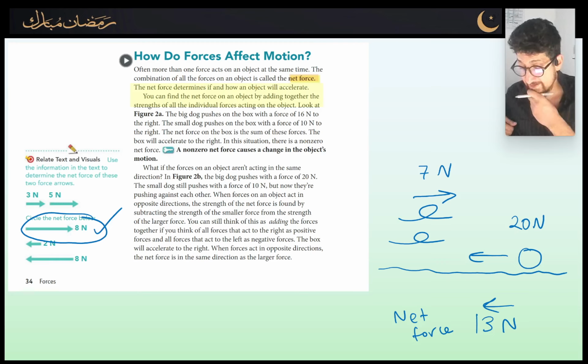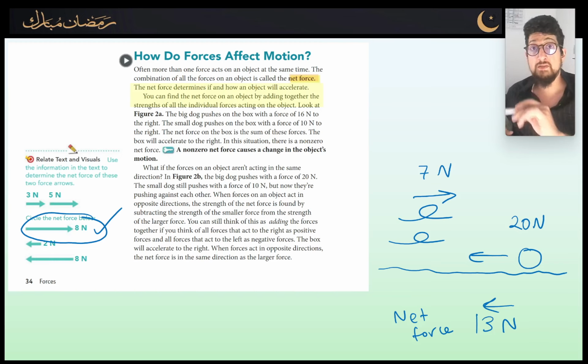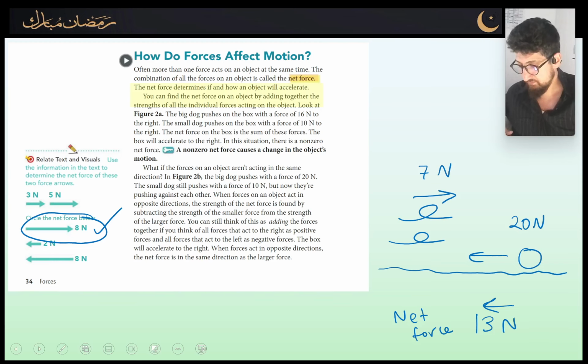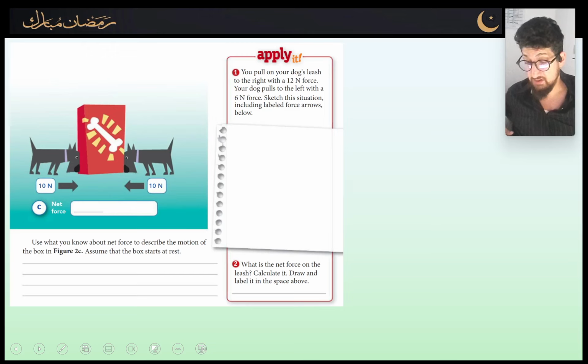Okay? So by now you would have figured out that if all the forces are balanced, if all the forces are in equilibrium, then there is no net force acting on the object. And if that's the case, then the object's not going anywhere. It's not in motion, it's not moving. But if there is an overall net force acting on the object from any direction, then the force is going to force the object to accelerate and move in that direction. Okay? Let's have a look at another scenario.